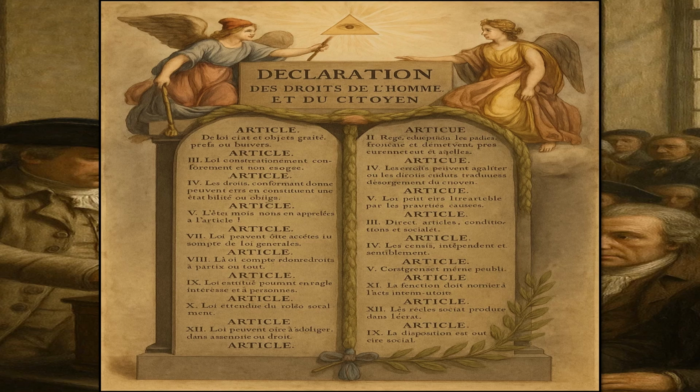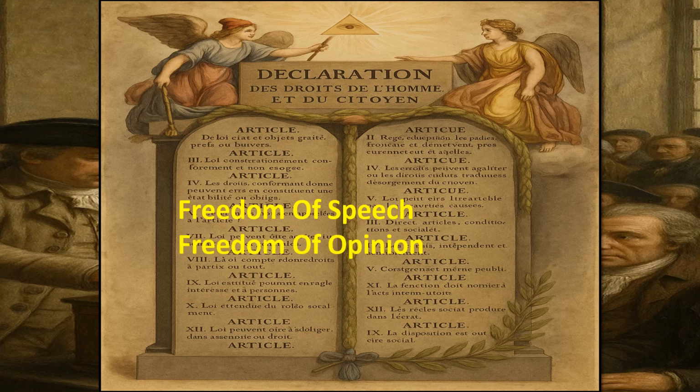The Constitution began with the Declaration of the Rights of Man and Citizen. This declared rights such as freedom of speech, freedom of opinion, and equality before the law. These rights were considered natural and could not be taken away. It was the duty of the state to protect them.